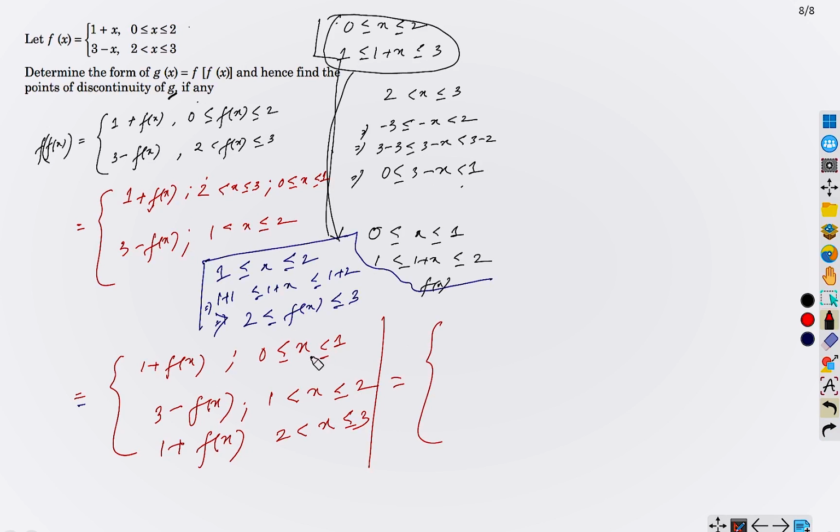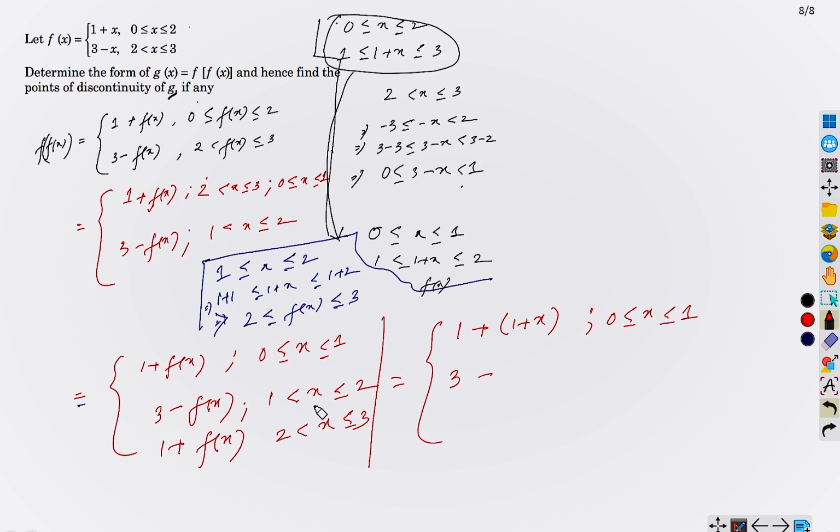Okay, now see, when x varies from 0 to 1, the definition of f(x) is 1 plus x.